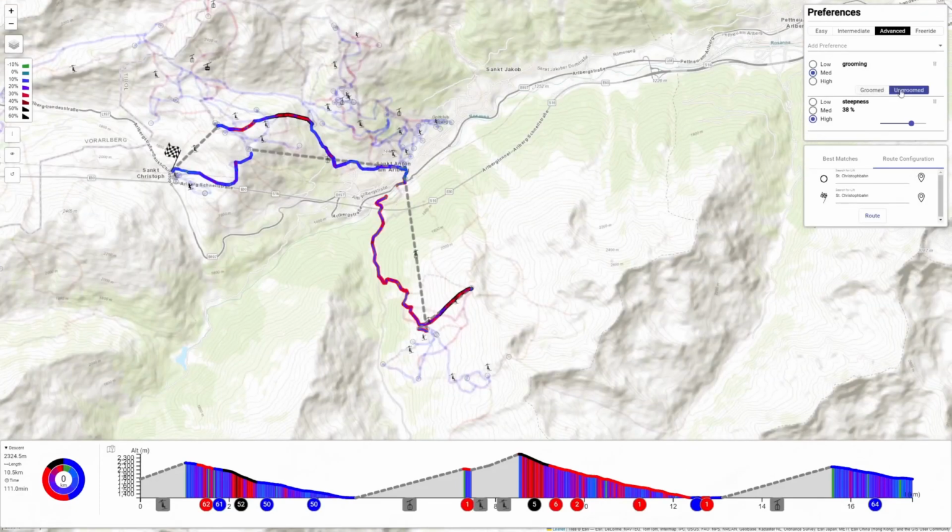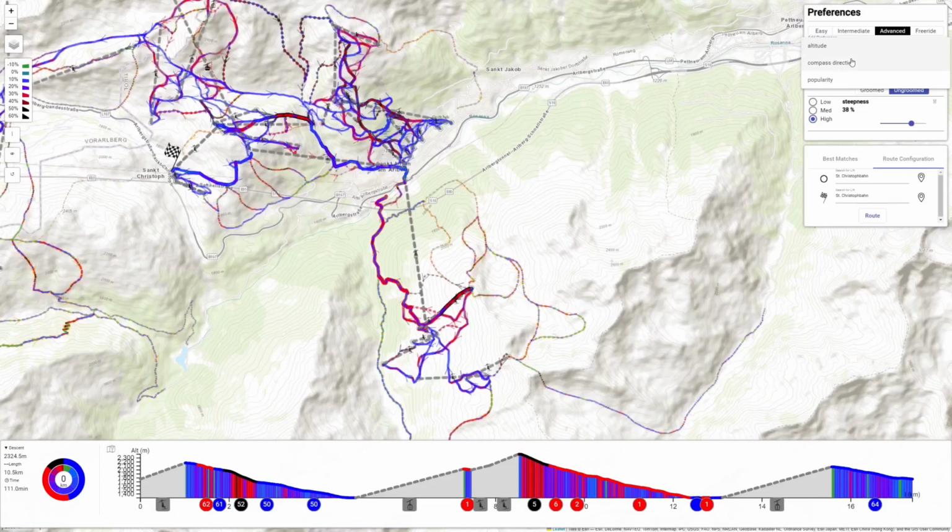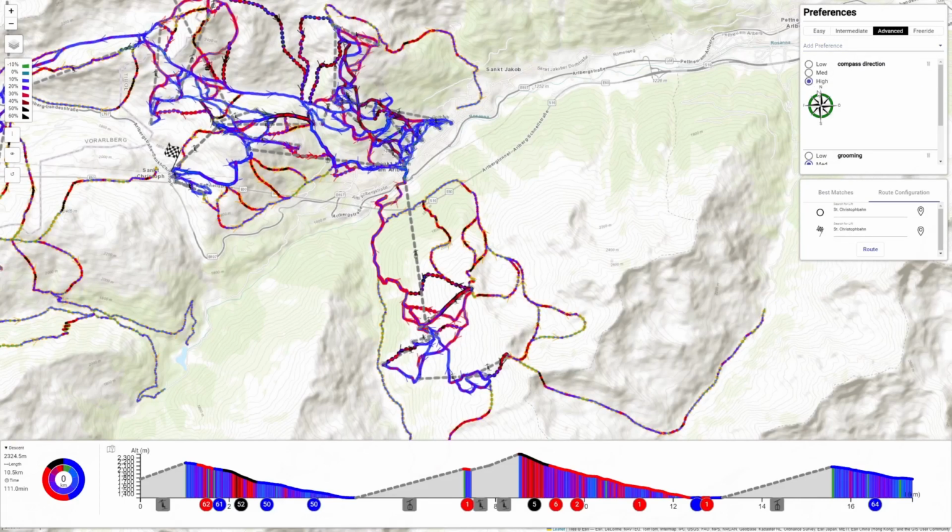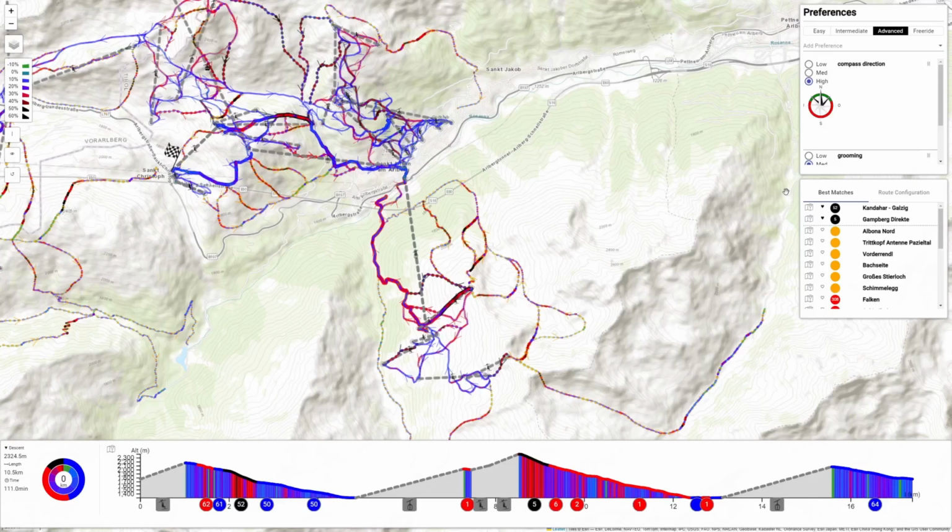She's further looking for an ungroomed, north-facing slope, knowing the snow conditions are better preserved with less sun exposure. By adjusting her preferences accordingly, she identifies a number of possible candidates.